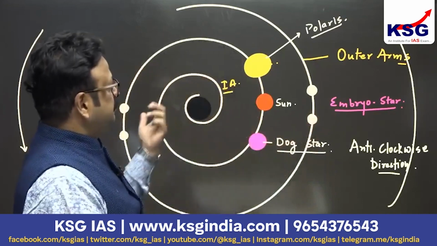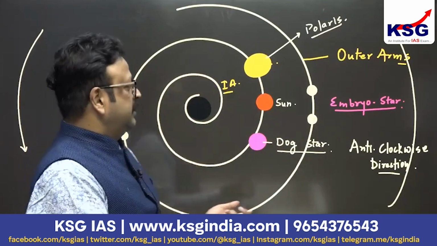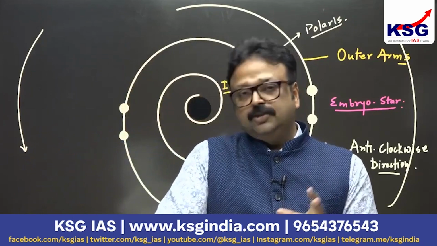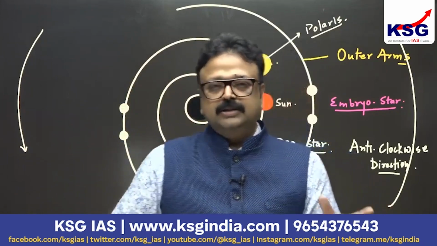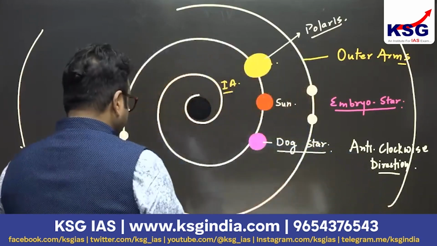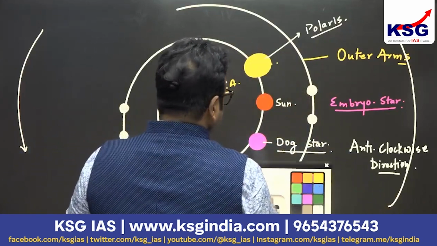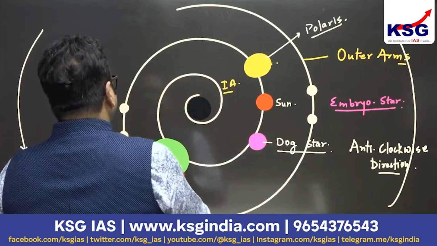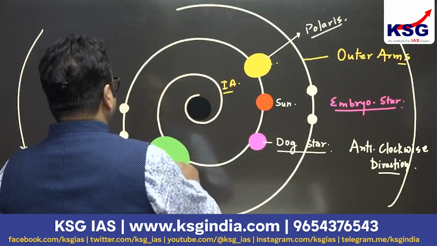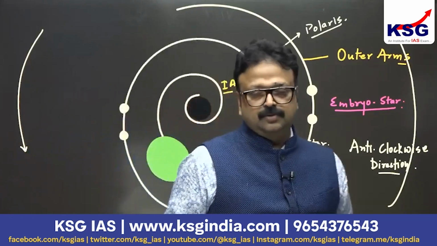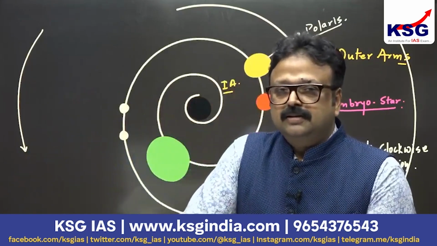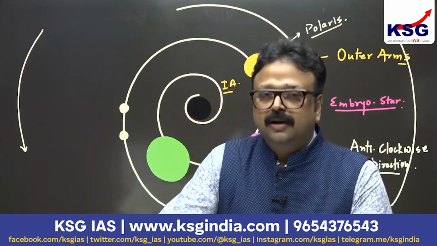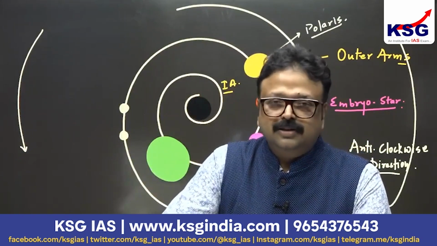Embryo star, then mature star. And after the mature star, they are going for the latter phase of their life, in which you are going to have the white dwarf stage, black dwarf stage. Sometimes the star is going to be very massive. A massive star can also be there, which is 50 times, 60 times larger than the sun. These massive stars are going to have a different kind of end. So their end is a little bit different, and this difference was given to you as a concept by Subramaniam Chandrasekhar. We will talk about it in later classes. That is the Chandrasekhar limit.